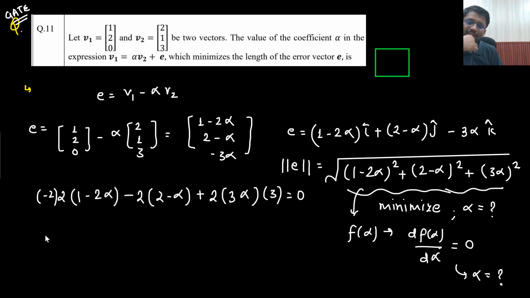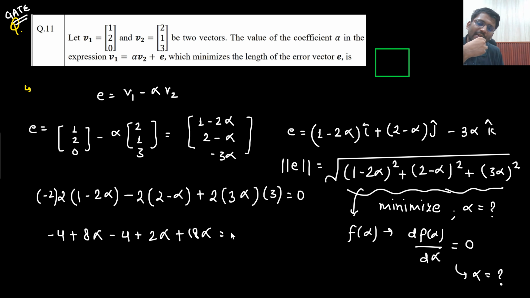Understandable? So this is the differentiation that we have done. This will be minus 4 plus 8 alpha minus 4 plus 2 alpha plus 18 alpha equals 0.